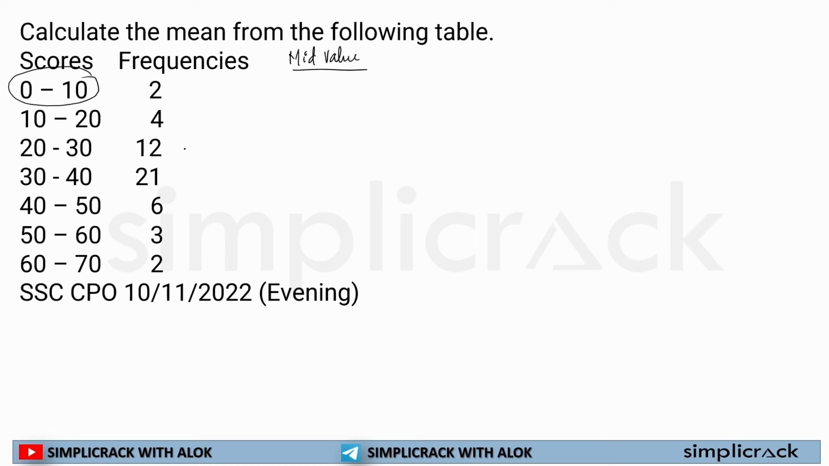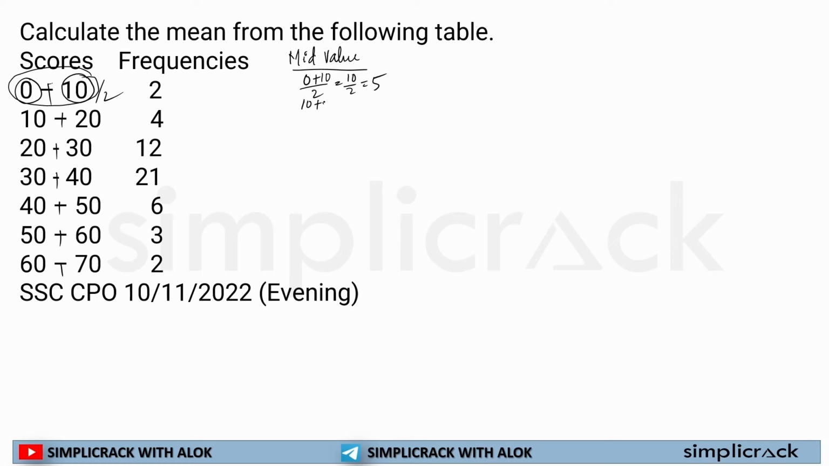Now, how do I calculate the mid value, or how you can calculate the mid value? You have to add 0 and 10. So this is how we will be calculating the mid value: divided by 2. So 0 plus 10 divided by 2, 10 by 2 is equal to 5. So the mid value is 5.